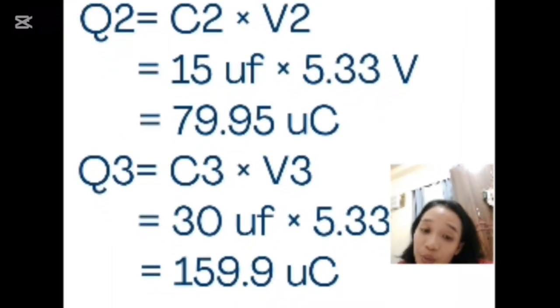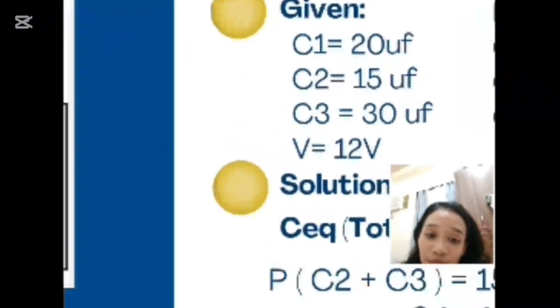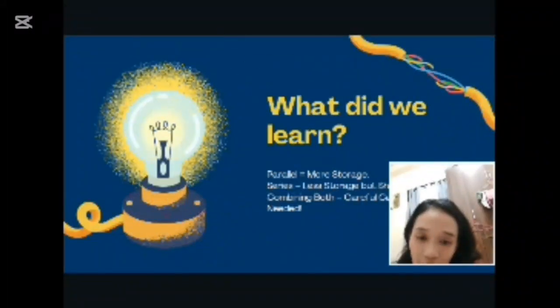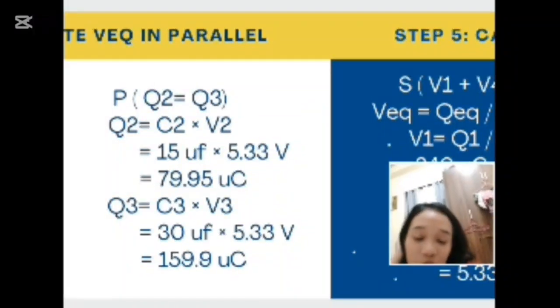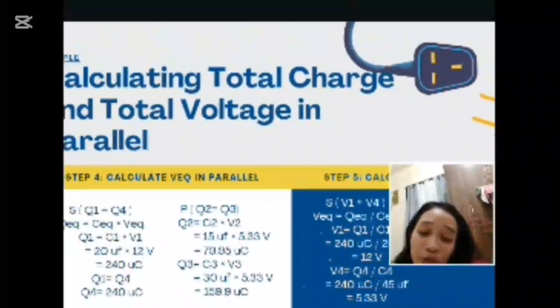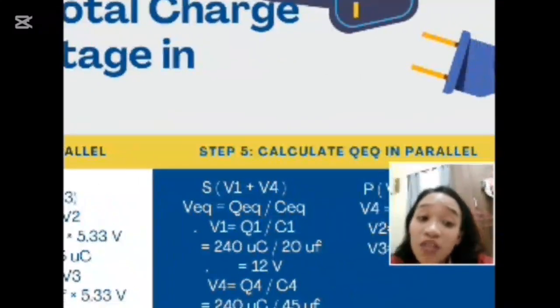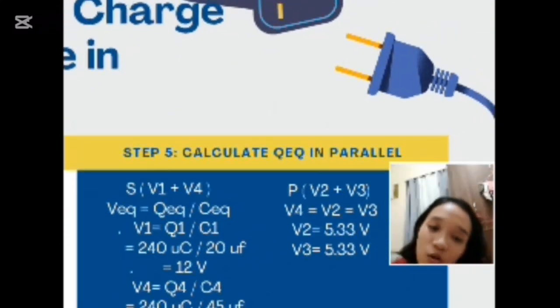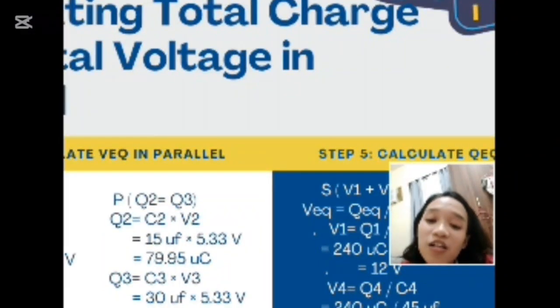While for the Q3, C3 here is 30. So 30 times 5.33 equals 159.9 microcoulombs. That's the reason why, guys, the last part to solve is the parallel: we need to get first the voltage. So yes, series first for the voltage, so that we can get the parallel. So next, the parallel would be the parallel charge.